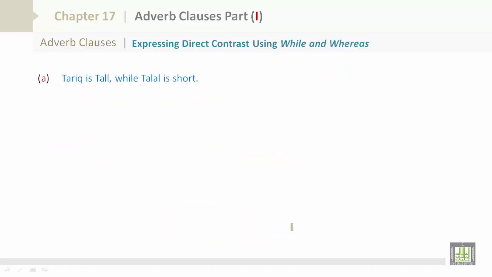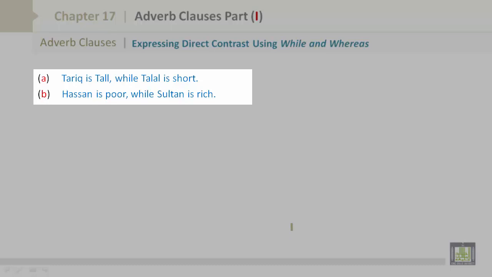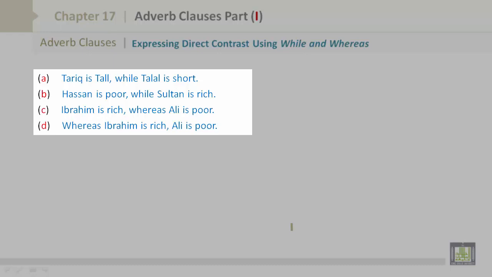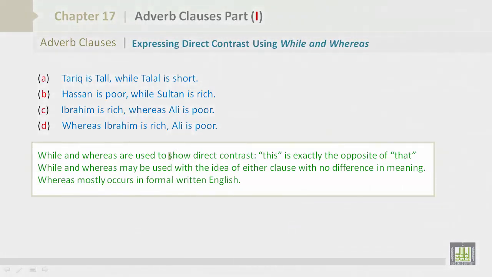Now, let's look at expressing direct contrast using while and whereas. Tarek is tall while Talal is short. Hassan is poor while Sultan is rich. Ibrahim is rich whereas Ali is poor. Whereas Ibrahim is rich, Ali is poor. While and whereas are used to show direct contrast. This is exactly the opposite of that.